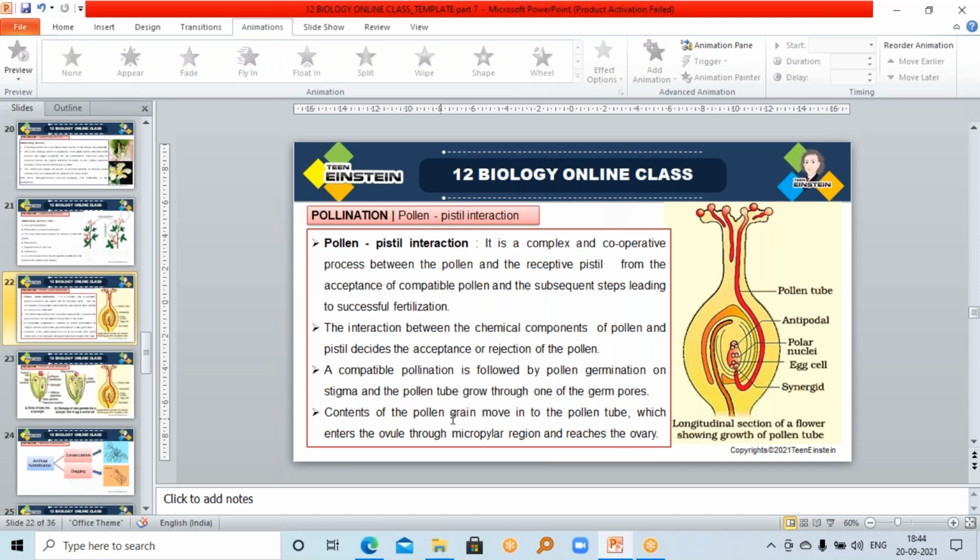Okay. The compatible pollen is followed by pollen germination. That pollen germinates on the stigmatic surface, and the pollen tube will grow through the germ pore.